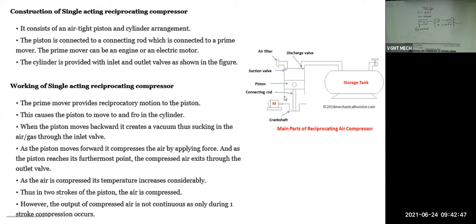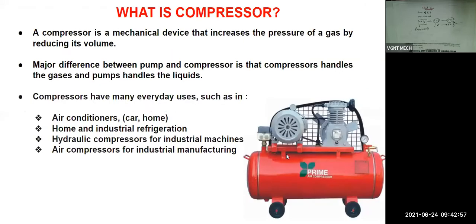So this is the construction of a reciprocating air compressor. Here in this diagram, I told you, in the compressor we have a tank. This is the storage tank where we are going to store the compressed air. And here we will have a cylinder. Inside this, the piston will reciprocate up and down if it is a reciprocating air compressor.